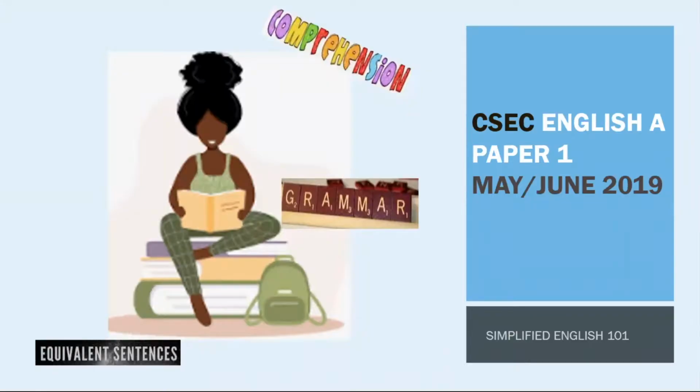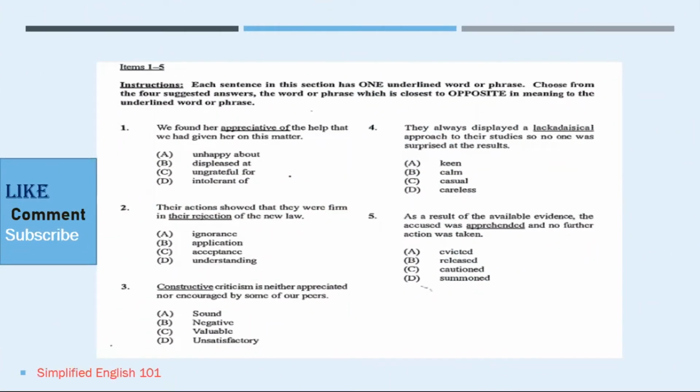In today's video, we are going to be looking at the English A, Paper 1, that's the May-June 2019 CSEC past paper. Let's begin. The instruction reads, each sentence in this section has one underlined word or phrase. Choose from the 4 suggested answers the word or phrase which is closest to the opposite in meaning to the underlined word or phrase. Number 1 reads, we found her appreciative of the help that we had given her on this matter.